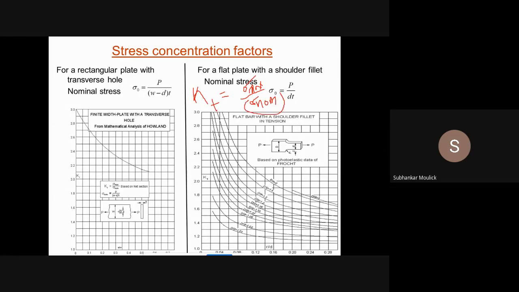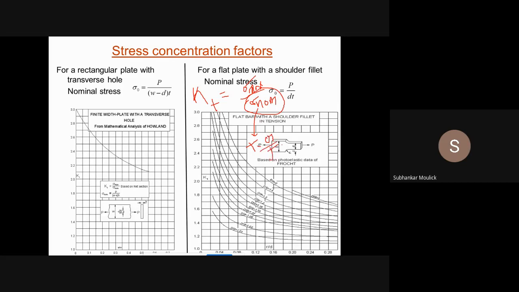Sigma nominal is nothing but the nominal stress, which we find out from the concept of strength of materials. For example, if tension is happening in a body, then the tensile stress generated is given by sigma equals P by A. The bending stress generated is given by M into Y by I. Similarly, sigma nominal in case of torsion is torque T into R by J.